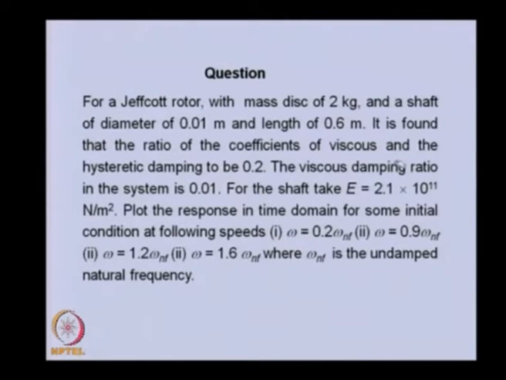For the shaft, the material property like E is given here. Now we want to obtain the response in the time domain, or the orbit plot, for some initial condition at various speeds. This is the undamped natural frequency. So at various speeds we will obtain these plots and see how the system behaves.